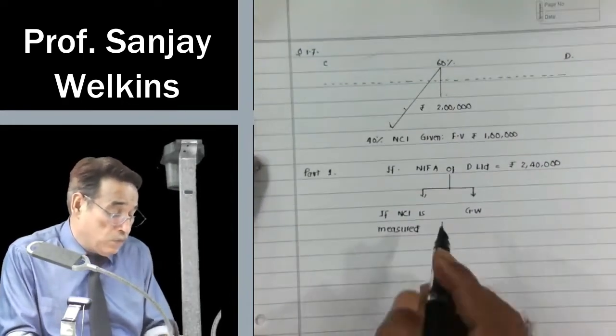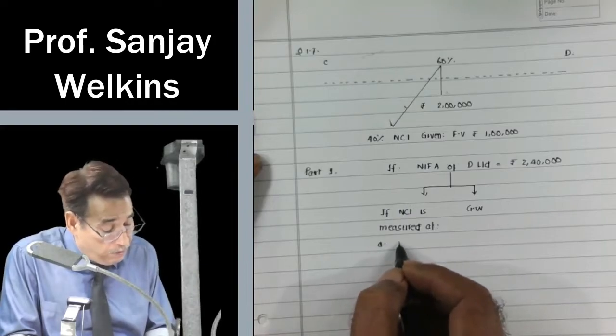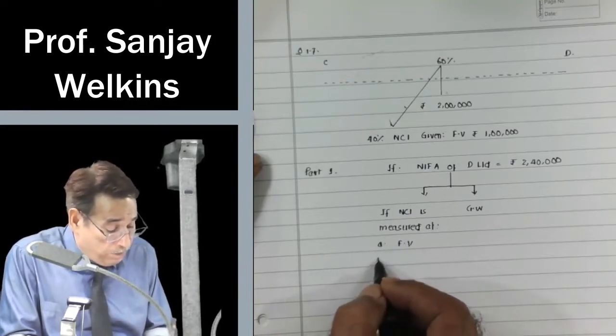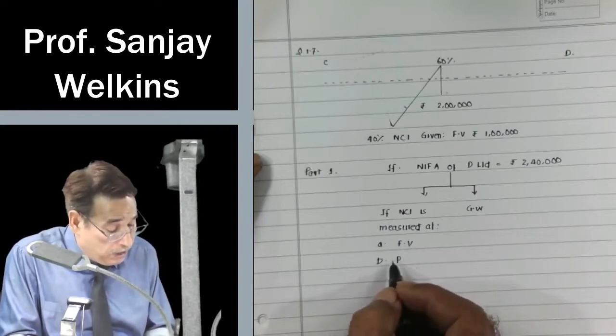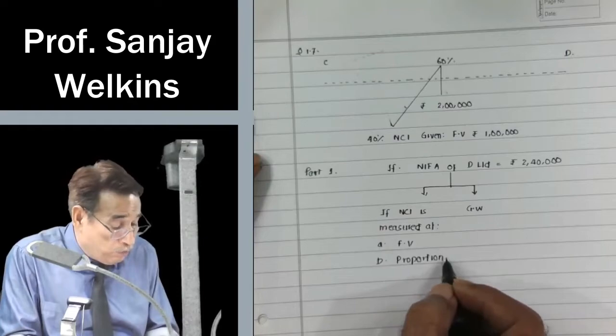If NCI is measured at A, fair value, and B, proportionate method basis. This is the demand of the question. I hope now you got it.